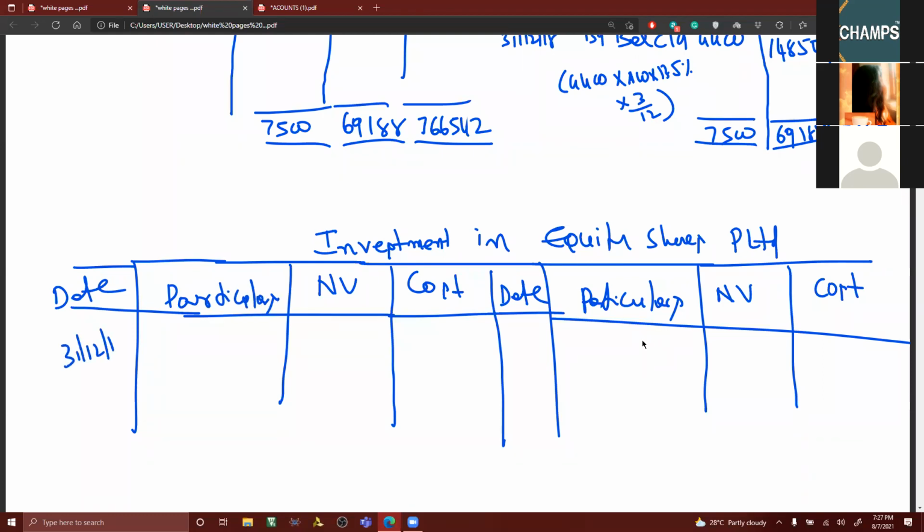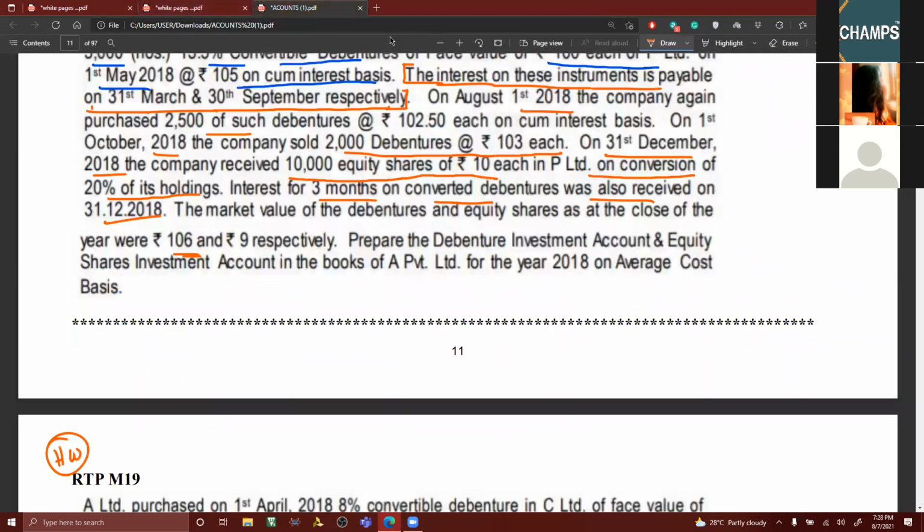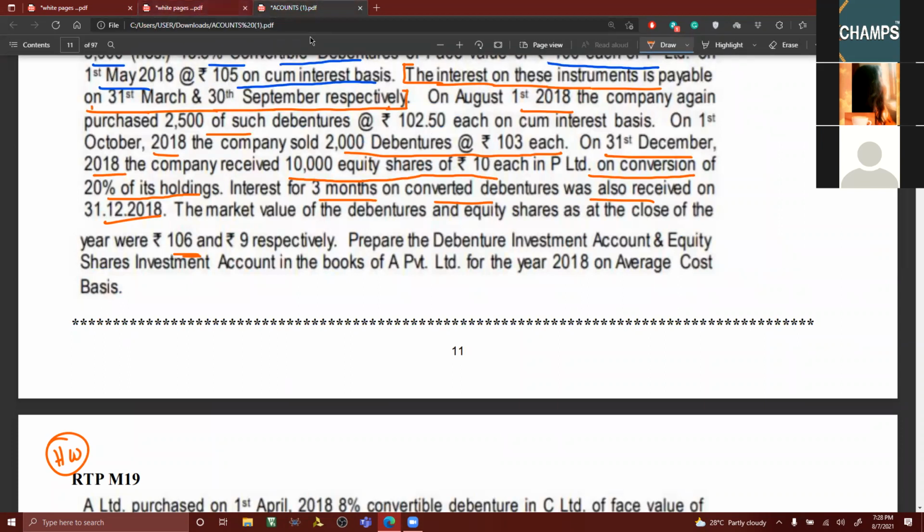December 18. I'll be writing to 13.5% debentures. What is the nominal value there? Now, when it comes to nominal value, we need to write nominal value of equity shares, my dear friends. In the question he has given, nominal value, you can write number also. Shall I go for number? It is easy. How many number of equity shares has been offered? 10,000 equity shares. If you want to go by nominal value, just number is clear to you.